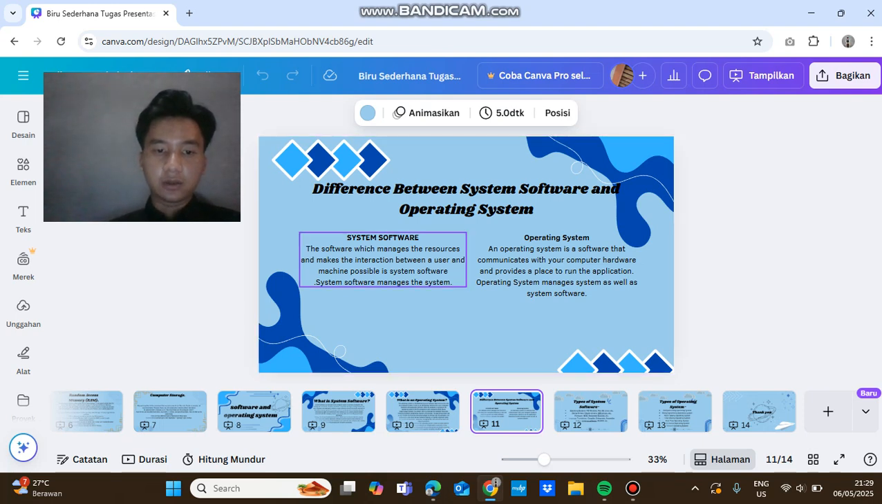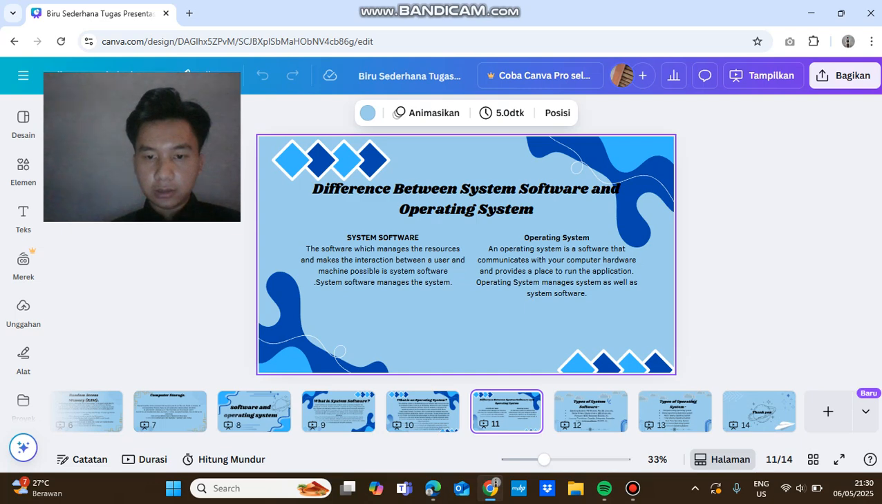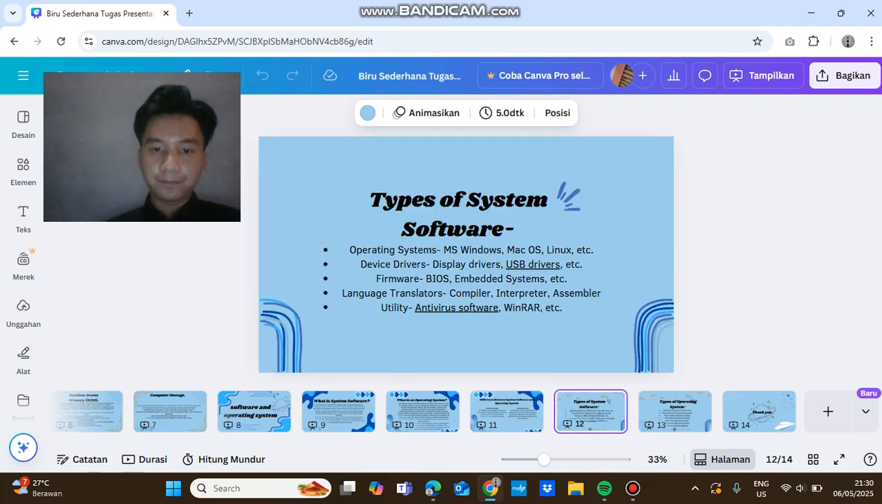The software which manages the resources and makes the interaction between a user and machine possible is system software. System software manages the system. An operating system is software that communicates with your computer hardware and provides a platform for applications. Operating system manages the system as well as system software.